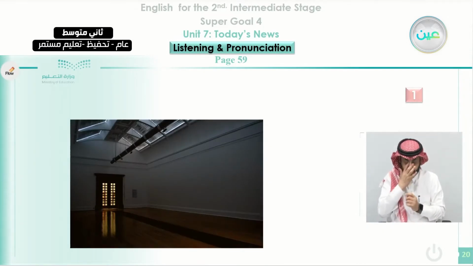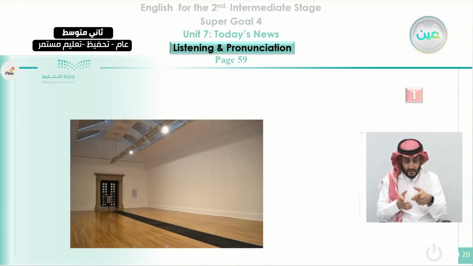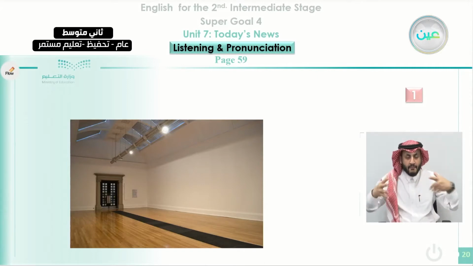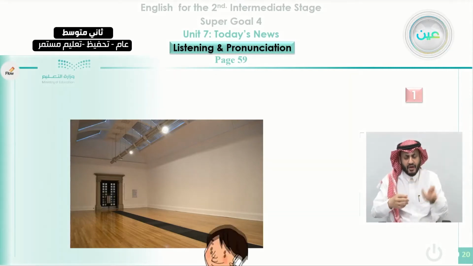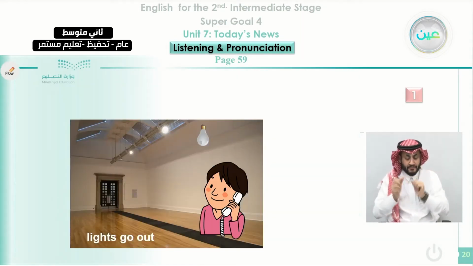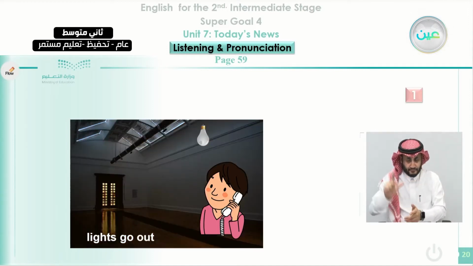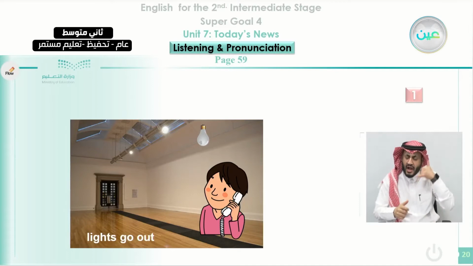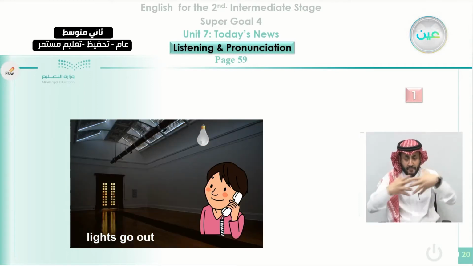You can see here, this is a room, okay? And you can see there is a light here. But what happens when this girl is talking on the phone? The light went out. So we use it in the present. We say the lights go out. But when we talk about something in the past, we say lights went out. Look at the picture here. She was talking, and there is a light now. And by the time the lights went out.